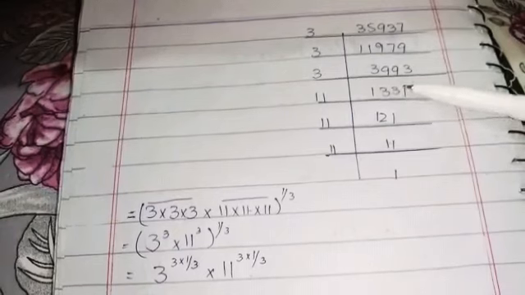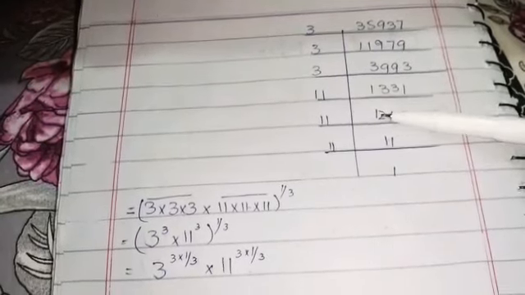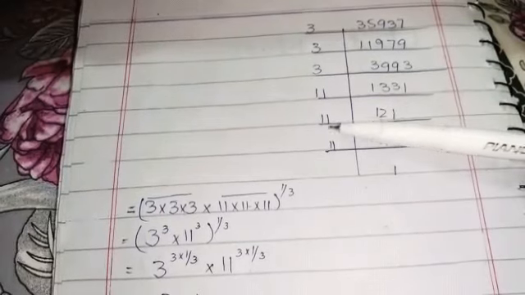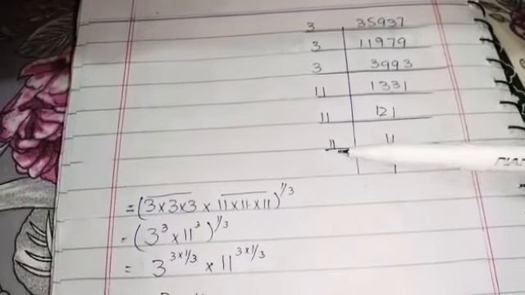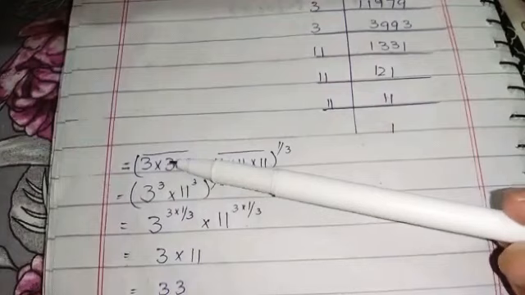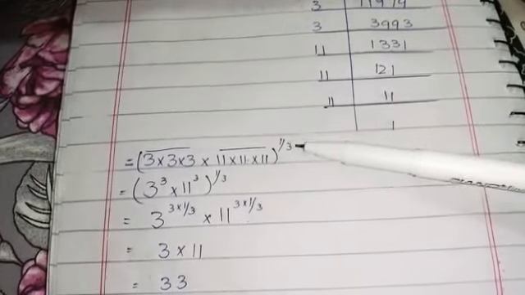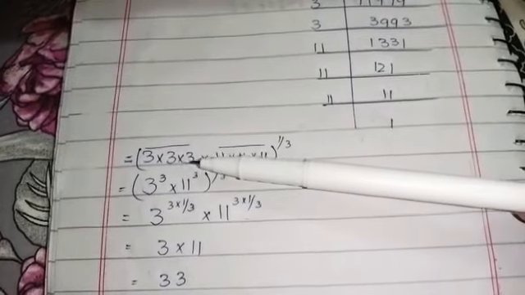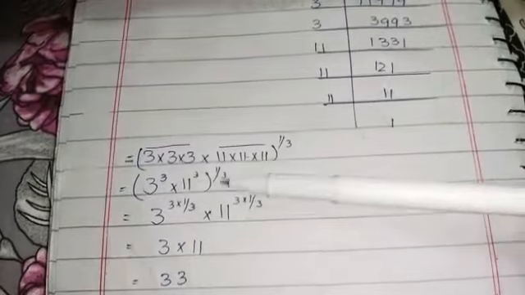We get 1331. This number is divisible by 11. When we divide, we get 121, and 121 is only divisible by 11. 11 11s are 121. Then students, 11 1s are 11. Here you can see that we will write the factors 3 into 3 into 3 into 11 into 11 into 11 whole 1 over 3. Now students, we build up the numbers with power of 3: 3 cube into 11 cube whole 1 over 3.